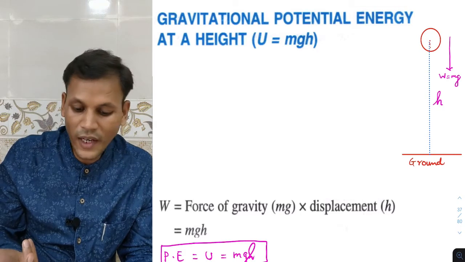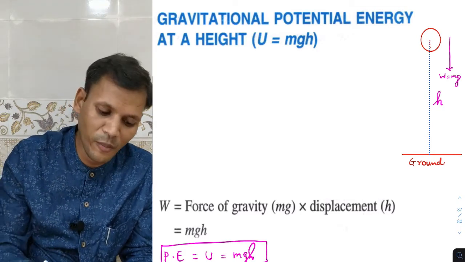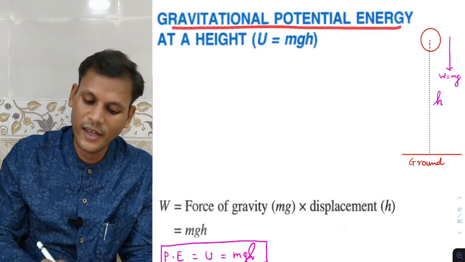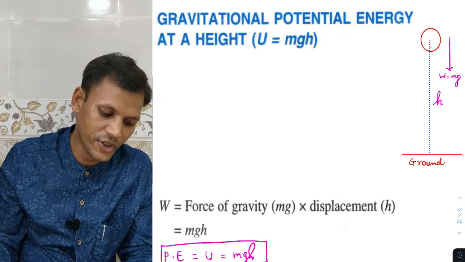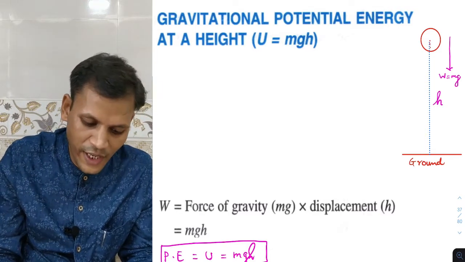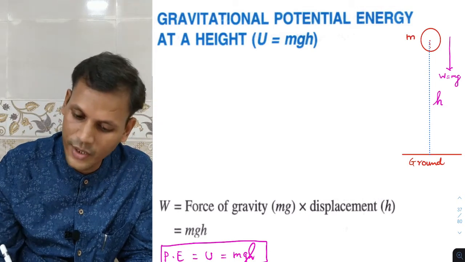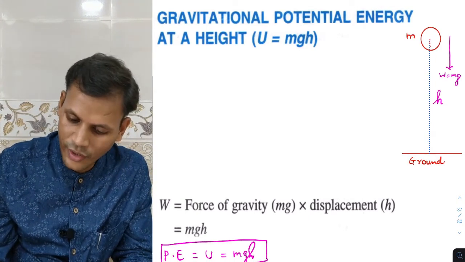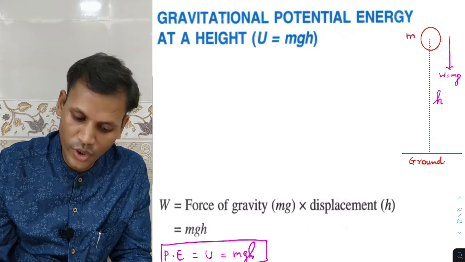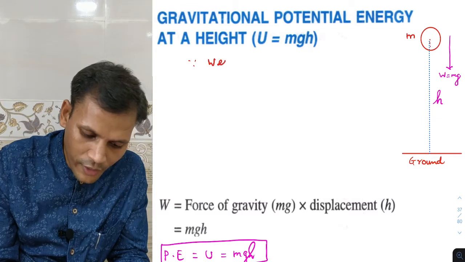So what do we have to find out? Work done, and work done will be in the form of gravitational potential energy. So that's the proof we want to write. We can write with a little explanation. Let m be the mass of this ball, and the ball is at height h from the ground. So we can write, since weight of the body,